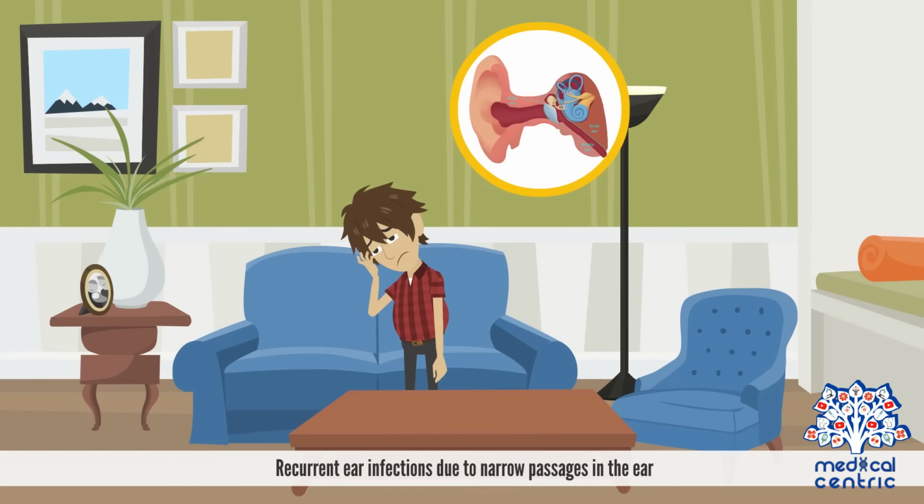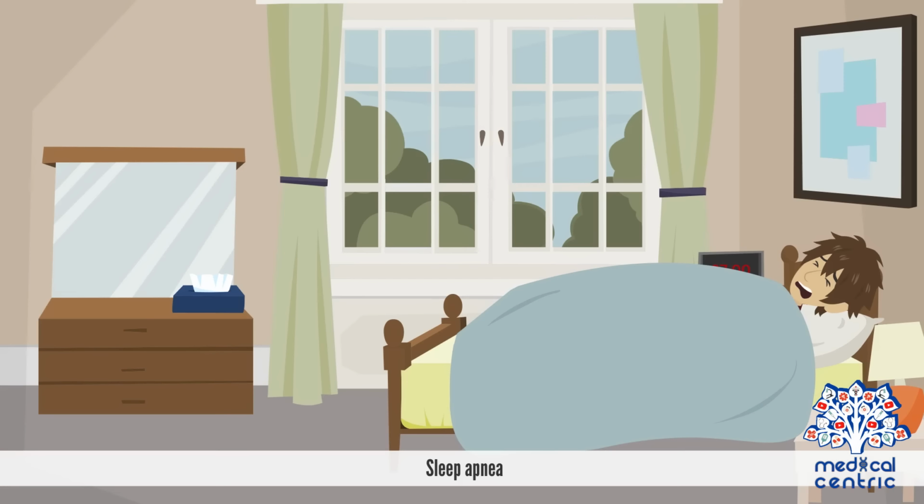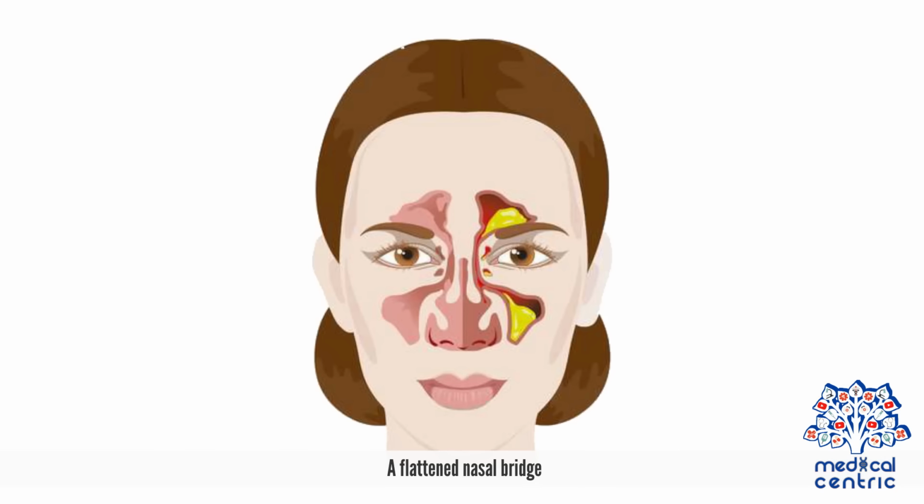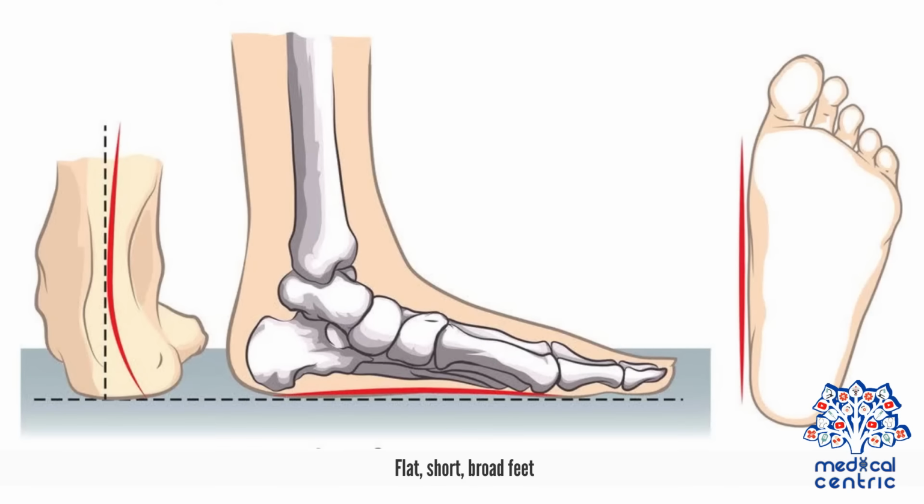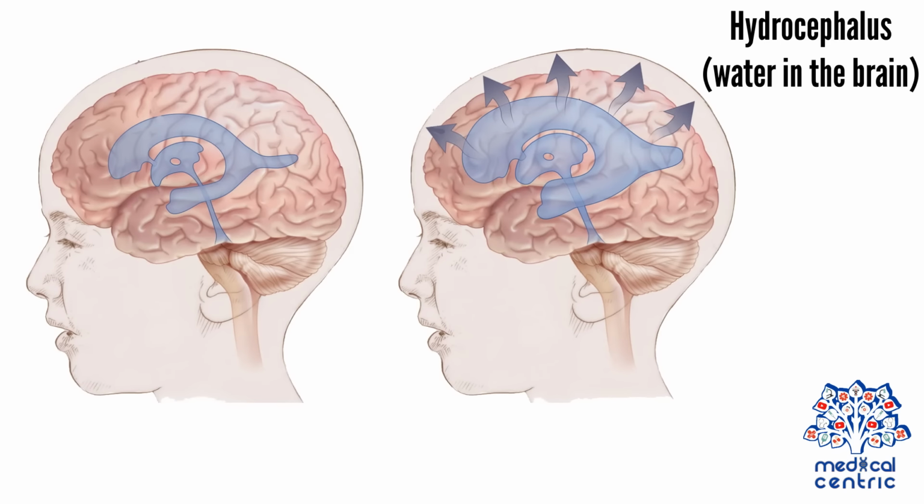Recurrent ear infections due to narrow passages in the ear. Sleep apnea. A flattened nasal bridge. Flat, short, broad feet. Hydrocephalus, or water in the brain.